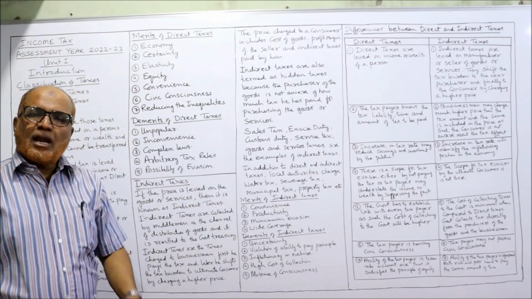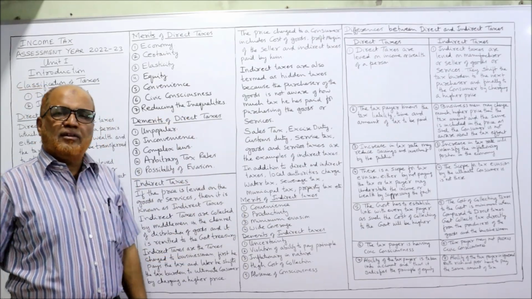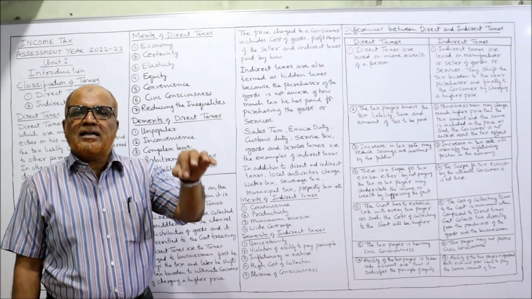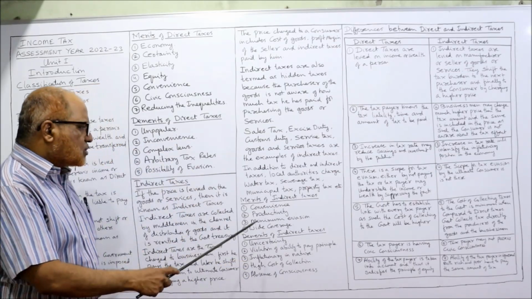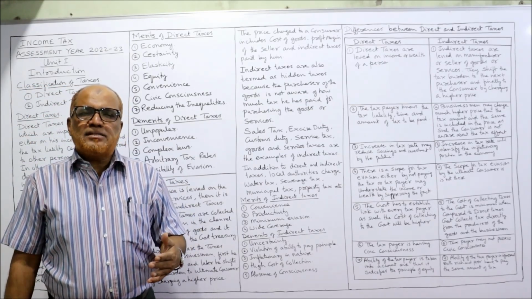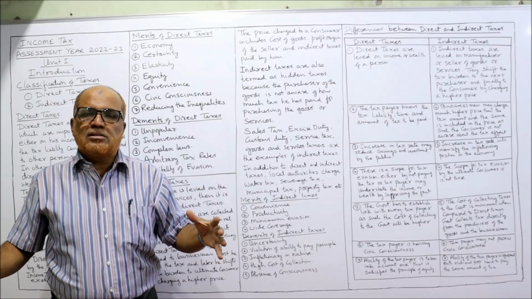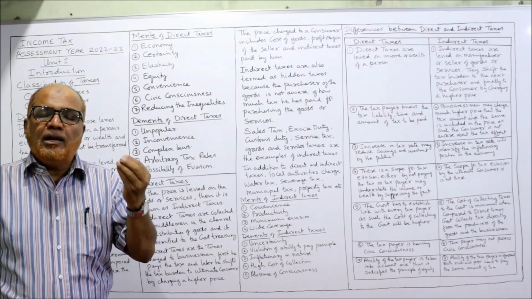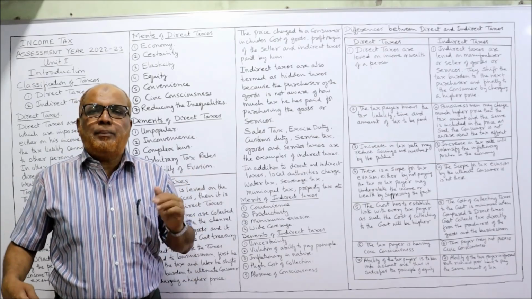Now, merits. There are merits and demerits of indirect taxes also, just like direct taxes. The merits are convenience. That means the people will not feel the pinch of tax because the tax is hidden in the price of the goods. They will not feel much. The next one is productivity. Productivity means the collection. That means the taxes collected are a huge amount to the government because the taxes are applied on the goods, and we don't have limited goods. We have unlimited goods. So many goods and services are consumed by the people.